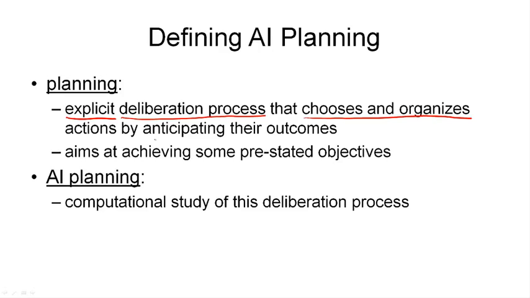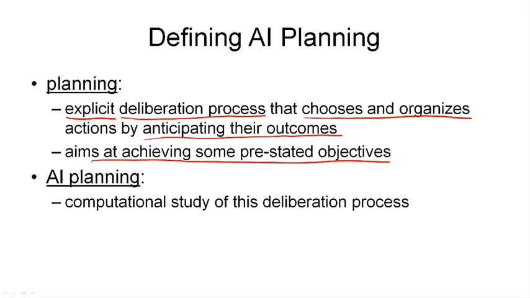And the way we do this is by anticipating the outcomes of the different actions that we have available as options. So we think about what will the world be like if we do this action? And the result is either what we want or don't want. And that's what the next point is. The process aims at achieving some pre-stated objectives. So there are things that we want to have true in the world. These are our objectives. And by anticipating the outcomes, we can compare the world states as they will be when we execute an action to the ones in which the objectives we try to achieve are satisfied. So that is what we mean by planning.